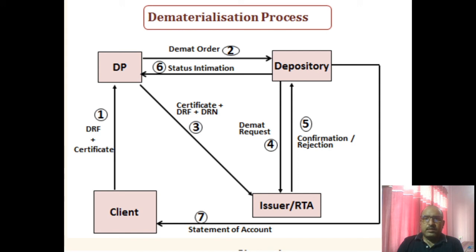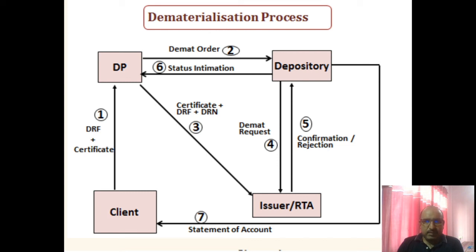In the sixth step, the same status will be intimated by the depository to its depository participant. Same status, that means whether the physical form of securities has been converted into electronic form or not. If it is converted, then that information will be passed. If it is rejected, then that information will be passed by the depository to the depository participant.